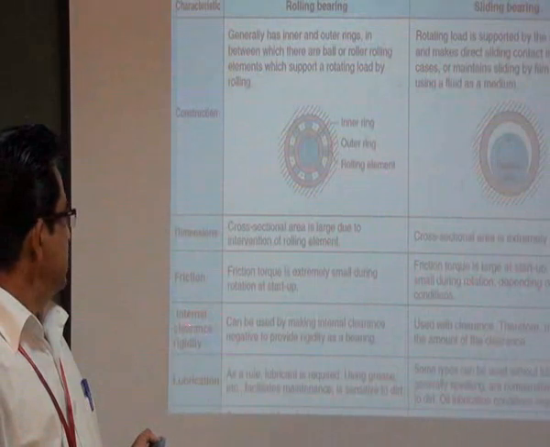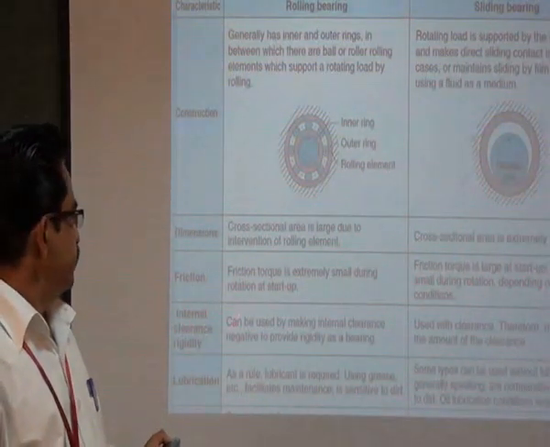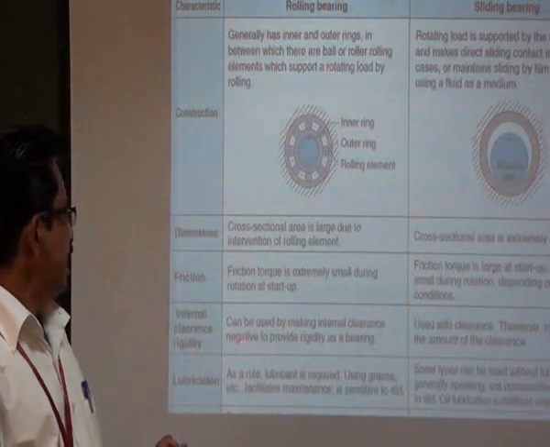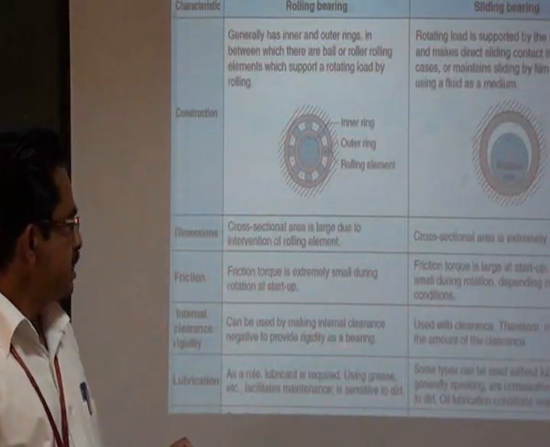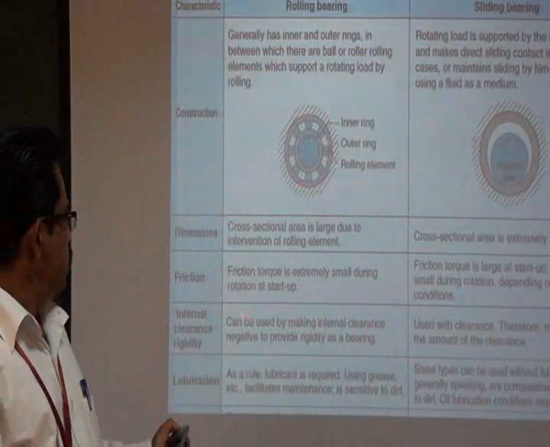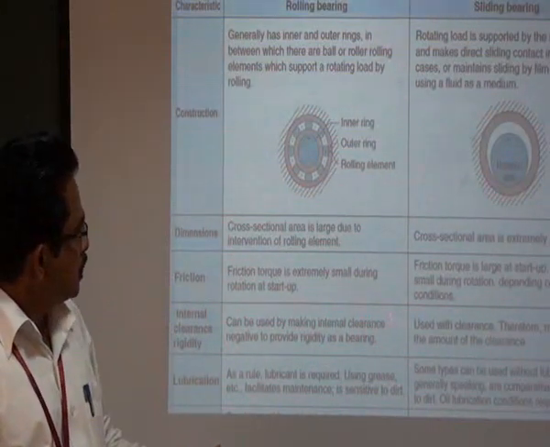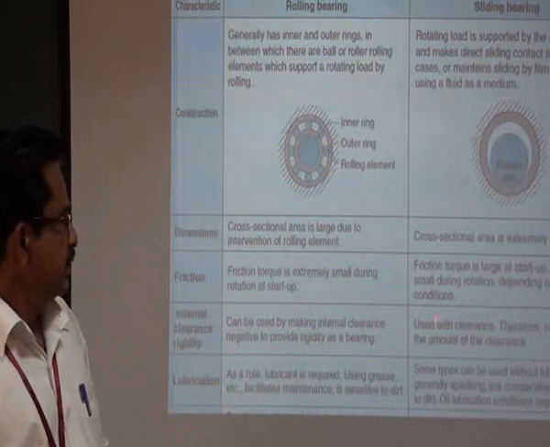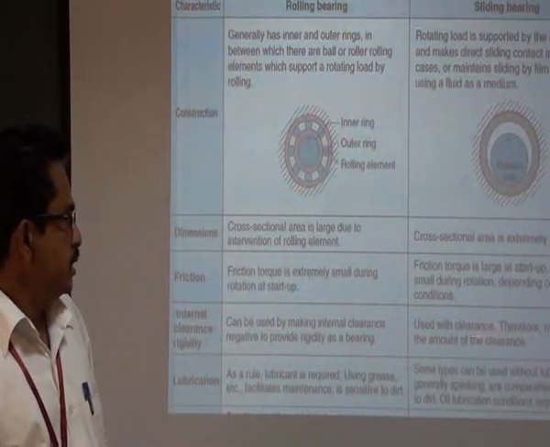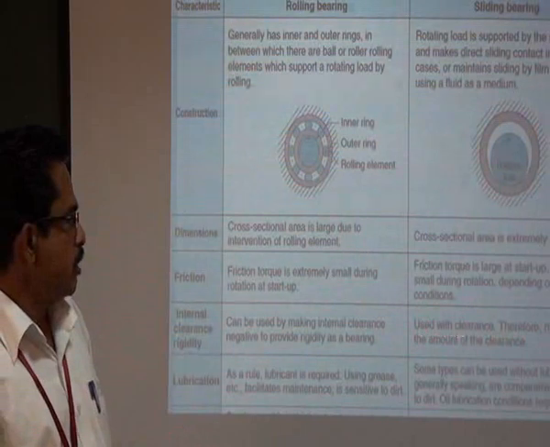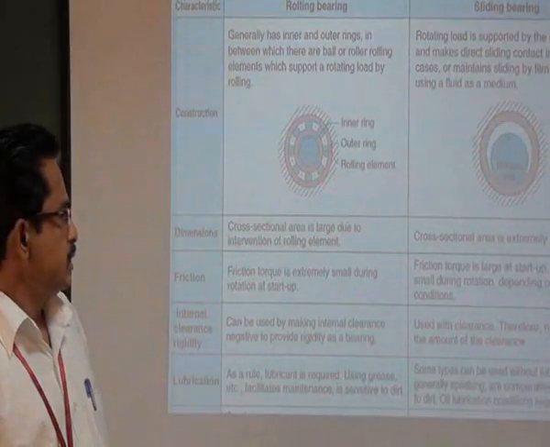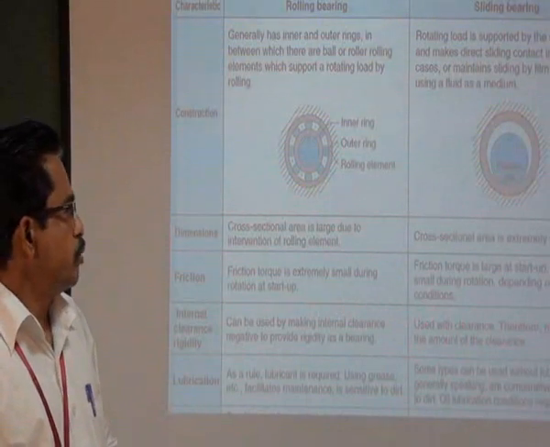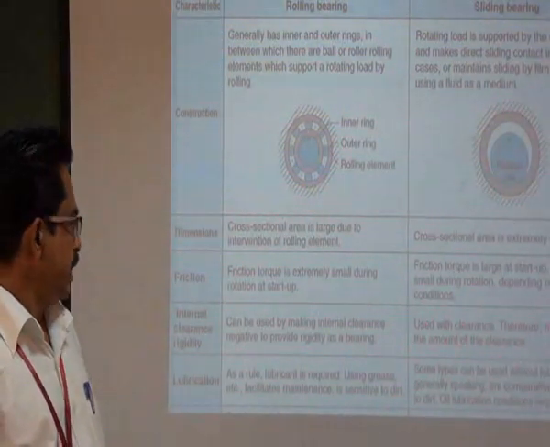Then internal clearance can be made negative to provide rigidity in a bearing. By providing less clearance we can provide rigidity. With the journal bearing there is no such clearance, so rigidity cannot be provided much in this bearing.